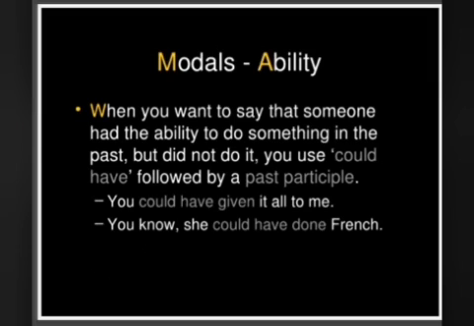When you want to say that someone had the ability to do something in the past but did not do it, you use could have followed by a past participle. For example, you could have given it all to me. Another, she could have done French.